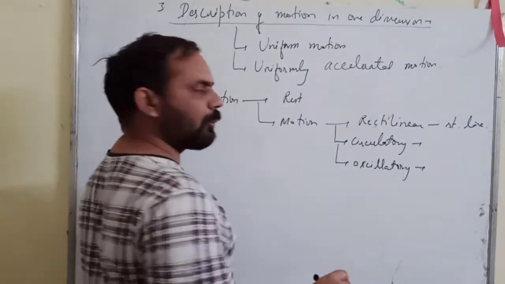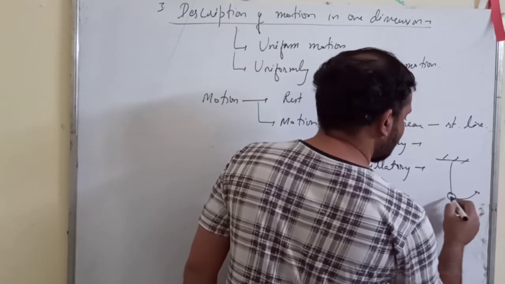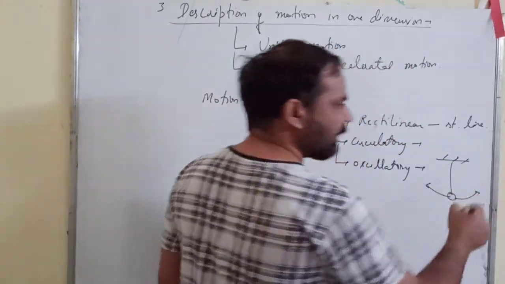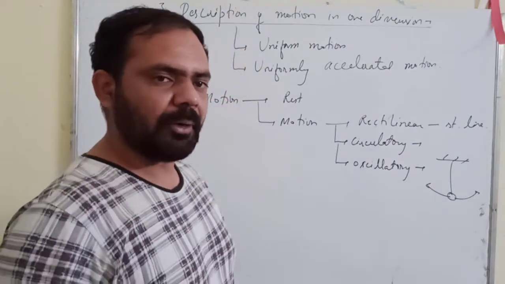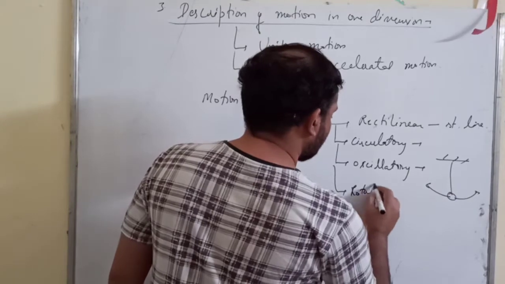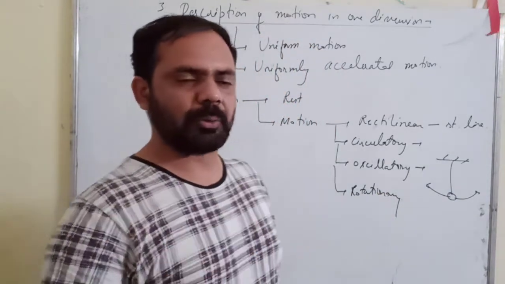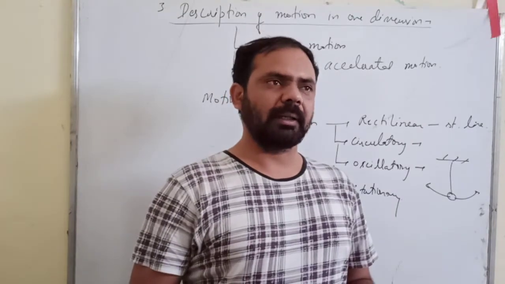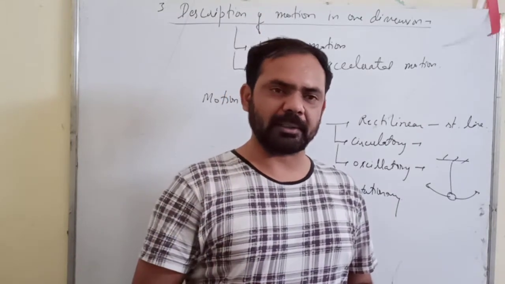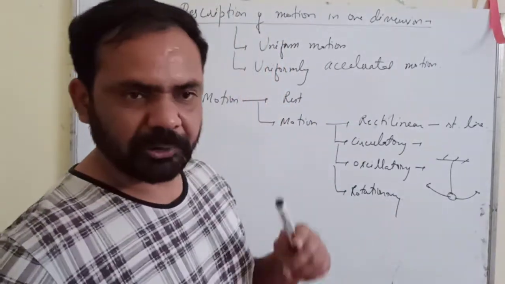Oscillatory motion means to and fro motion about a mean position, like a pendulum. Rotationary means rotating on its own axis, like the Earth rotating on its own axis. So we have different types of motions.